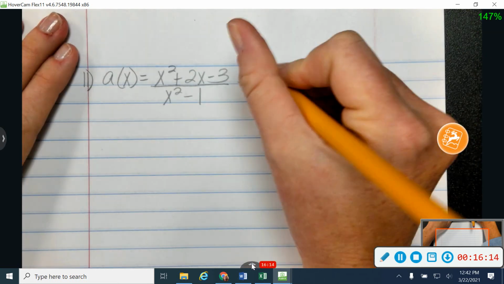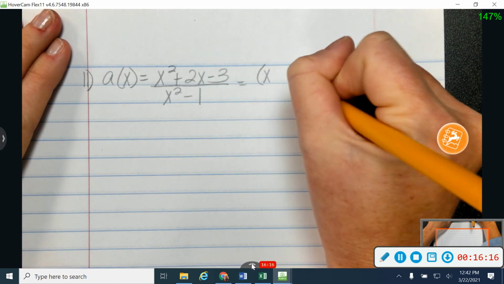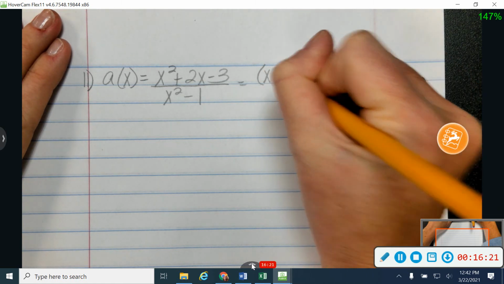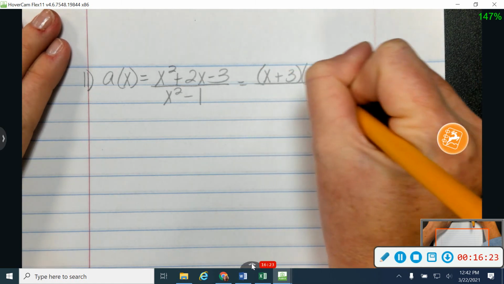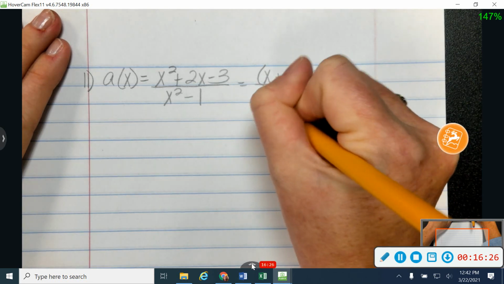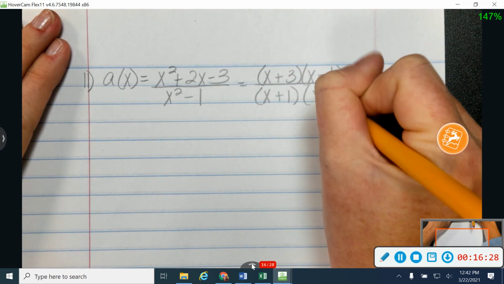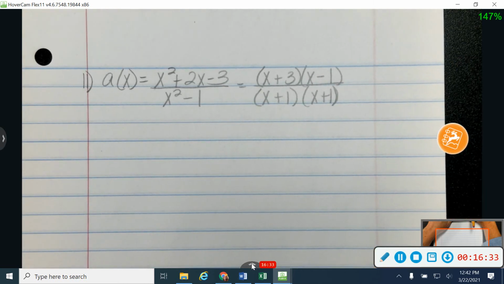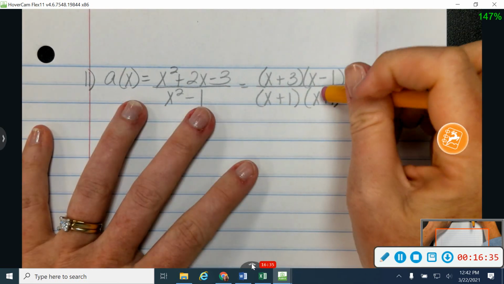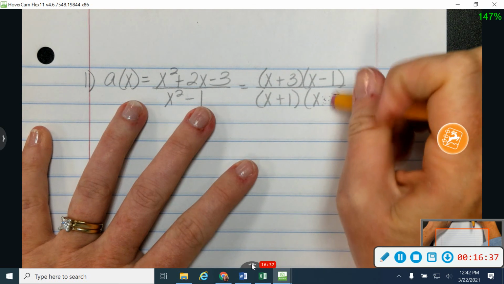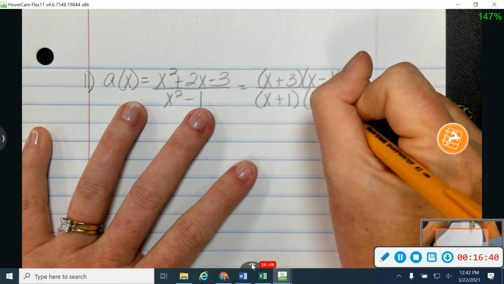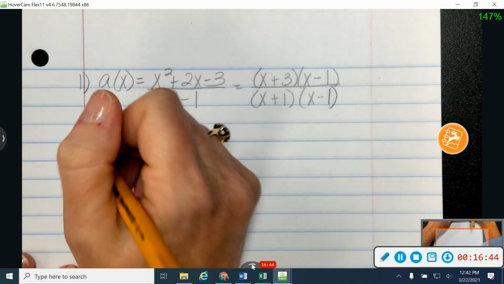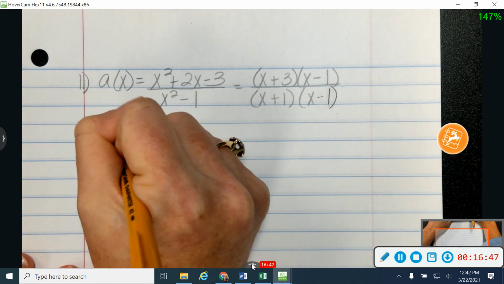Alright, so again, my first step is to factor, so I'm going to factor that into x and 3 and x and 1, and I'm going to add 3 and subtract 1 to give me 2. And down here on the bottom, I've got a difference of 2 squares, so I'm going to square root and square root, and one gets a plus and one gets a minus. Oops, I said one gets a plus and one gets a minus, but they both got pluses. Let's try again. Minus, like that.